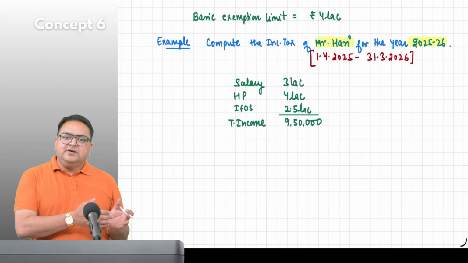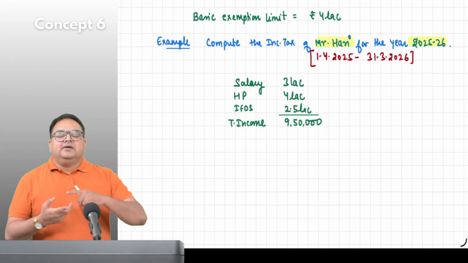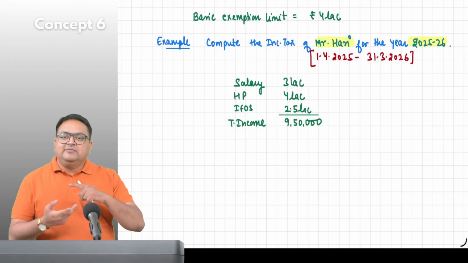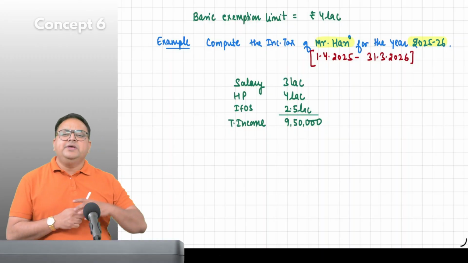Any other income which is not taxable under the other four heads. If it is not taxable in salary, not taxable in house property, not taxable as business income, not taxable as a capital gain, then it is income from other sources. So he might be earning.